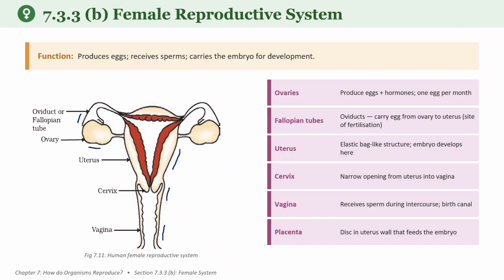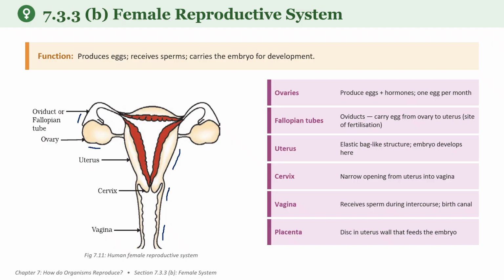So let's start with the functionality. The first part is the ovaries. The ovaries produce eggs, another name is ova. They secrete hormones such as estrogen and progesterone. Usually one egg is released every month.